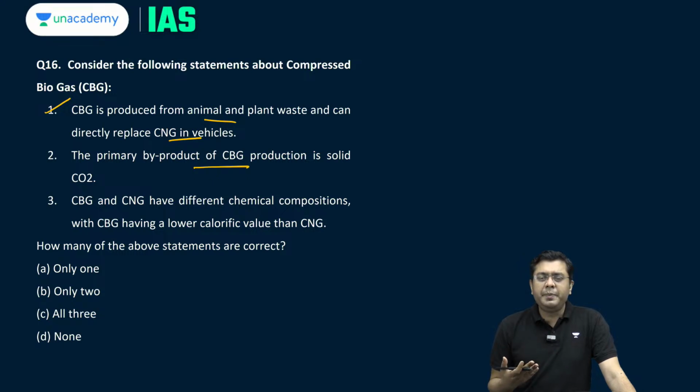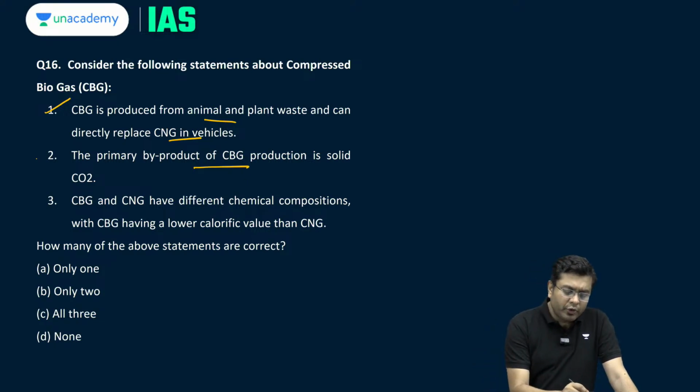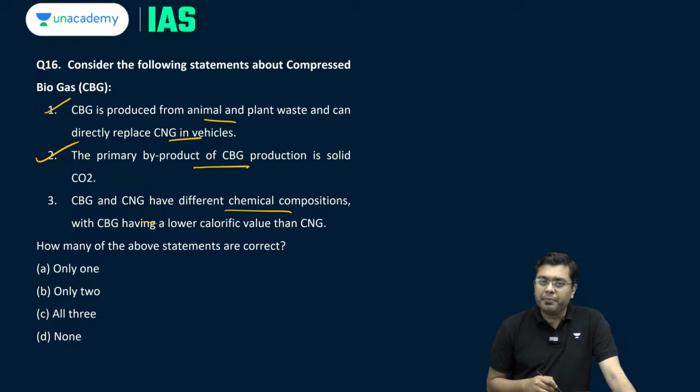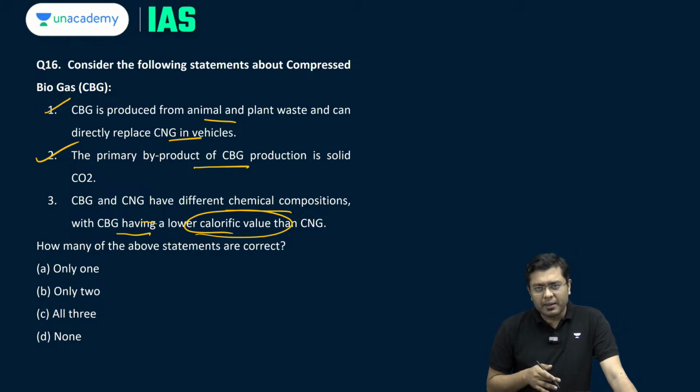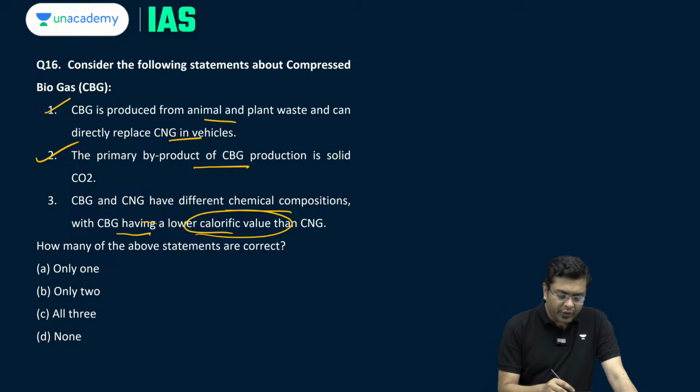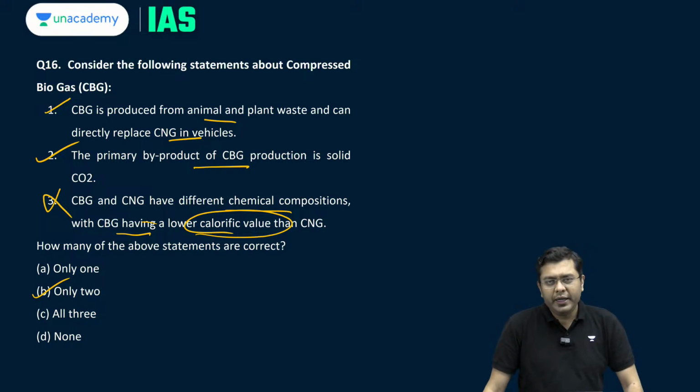Now, when we talk about CBG, you have various byproducts: liquid CO2, solid CO2, and you also have organic wastes, etc. So this is correct. CBG and CNG have different chemical compositions, with CBG having a lower calorific value than CNG. They are basically similar in chemical composition, and the calorific value is also almost similar. So this is turning out to be incorrect. The correct answer is going to be B, that is, only 2.